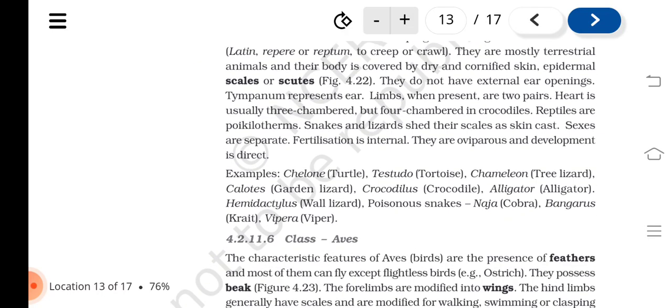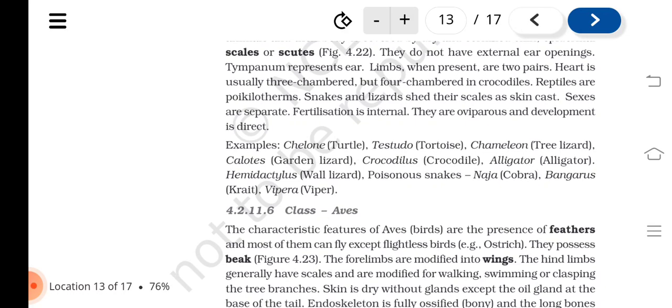Reptiles are poikilotherms. Snakes and lizards shed their scales as skin cast. Sexes are separate. Fertilization is internal. They are oviparous and development is direct. Examples: Chelone, Testudo, Chameleon, Calotes, Crocodilus, Alligator, Hemidactylus, poisonous snakes, Naja, Bungarus or Vipera.